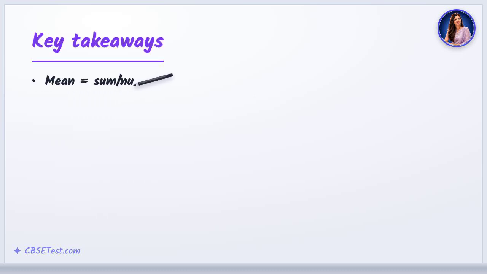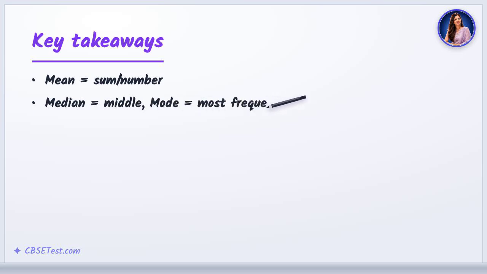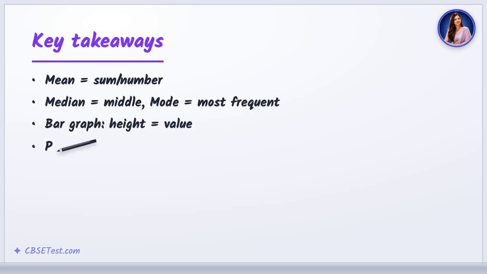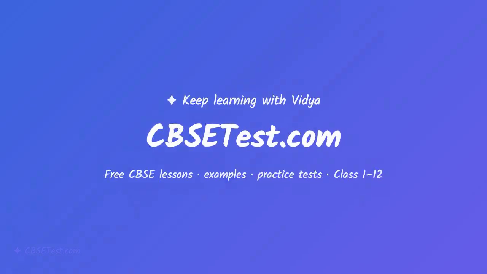To recap, mean, median, and mode summarize data 3 ways, bar graphs picture it, and probability is favorable over total outcomes.